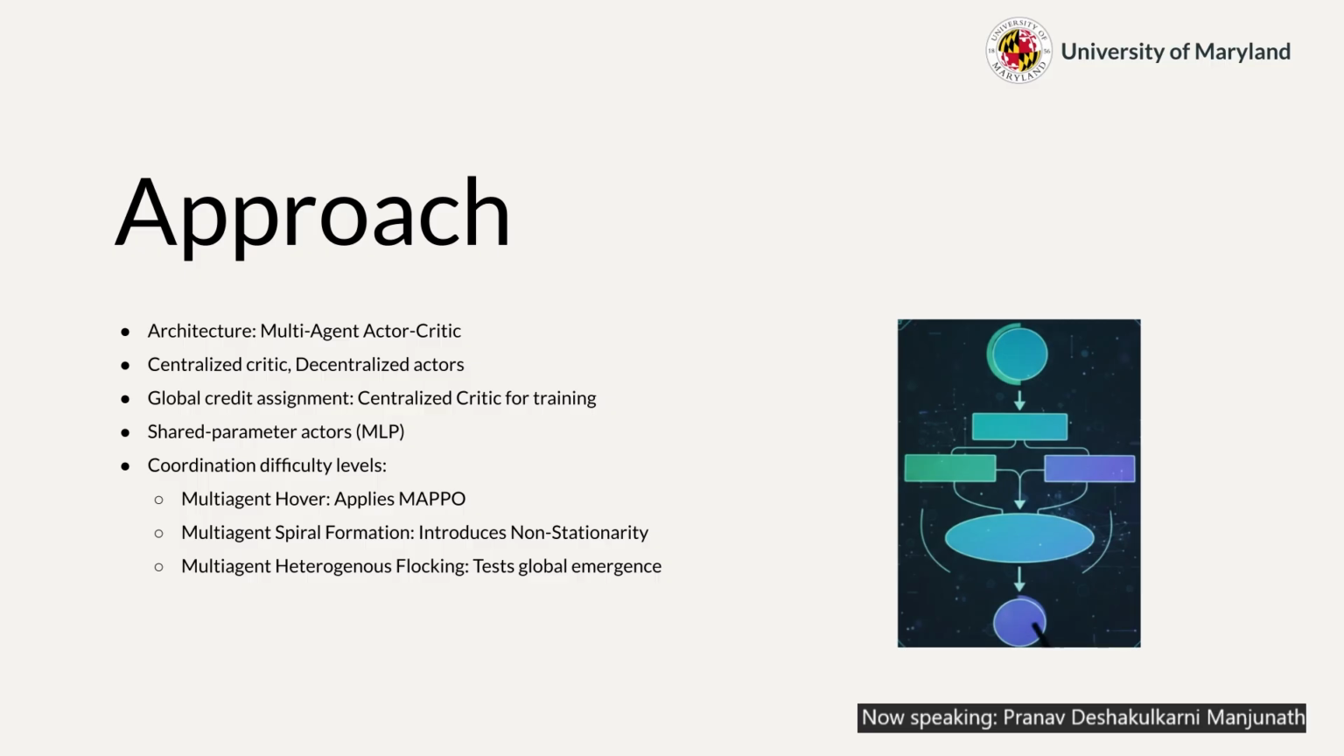And to evaluate our implementation, we designed experiments with three levels of increasing complexity. Level one was multi-hover for baseline flight. Level two was multi-spiral for tight coordination. Level three was heterogeneous flocking, which consists of leaders and followers.